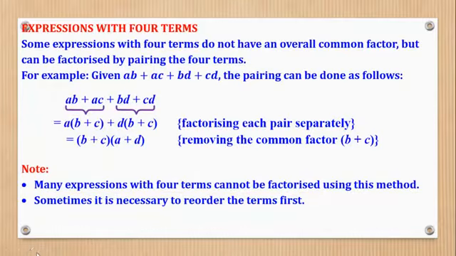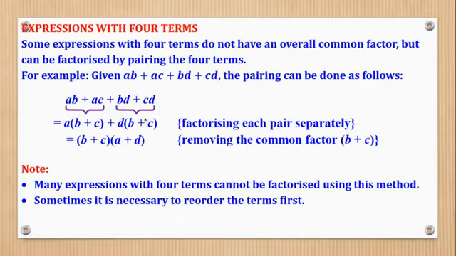Now we shall go to the next part, because we have been dealing with factorization involving two terms. But what if there are 4 terms? Some expressions with 4 terms do not have an overall common factor, but can be factorized by pairing the 4 terms. So you pair two and two. For example, if you look at this, when I pair these 2 first alone, I'll realize that A is common in both, and here D is common in both. So I'll pull out A, here remain with B plus C. Pull out D, I'll remain with B plus C.